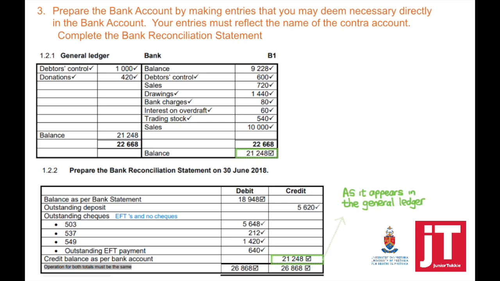Everything else in the bank reconciliation statement is as it will appear on your bank statement. Please remember as well, if the balance as per bank statement is not given to you, that means that becomes the balancing figure. In our question, which we've completed earlier, the balance as per bank account was the balancing figure. Normally if there's a method mark there, it means that that becomes the balancing figure, the balance as per bank statement. So it's not a mistake on your question paper if it was left out. It means that you will need to calculate it.